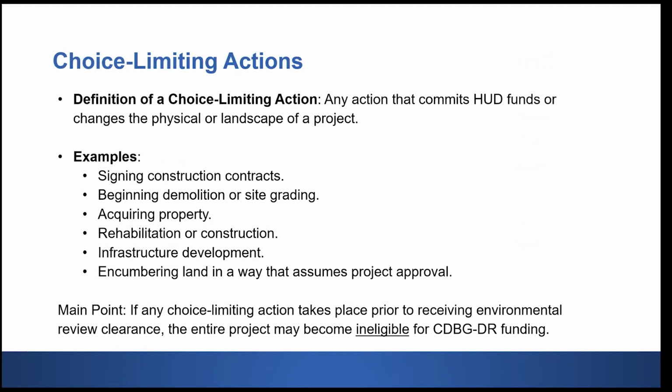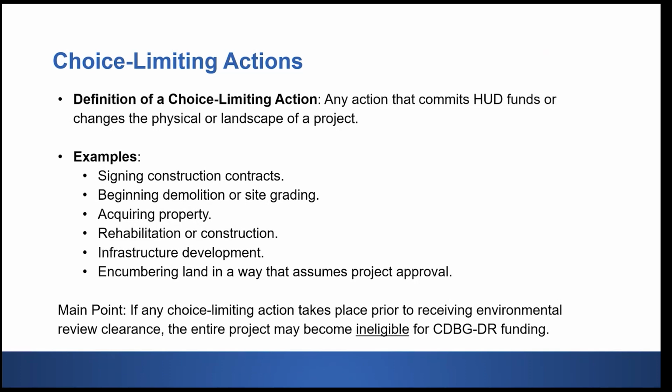So when we talk about environmental reviews, one of the most important concepts to keep in mind is choice-limiting actions. These are actions that a grantee, subrecipient, or even a partner could take before the environmental review is completed and approved that would effectively lock in a project decision.